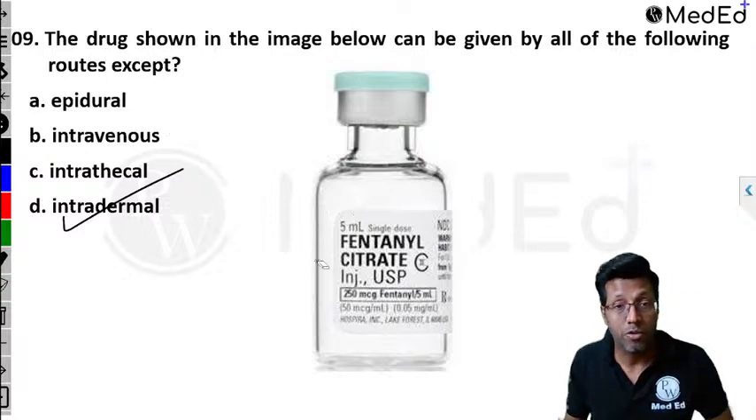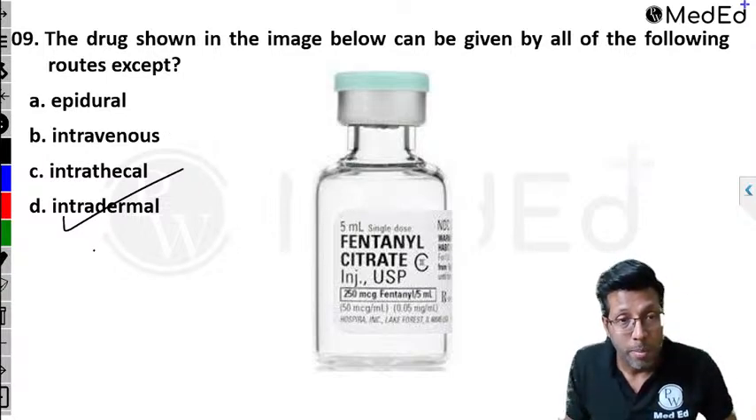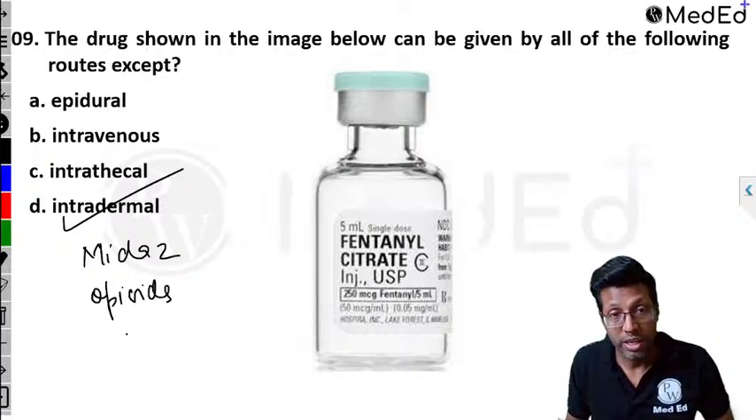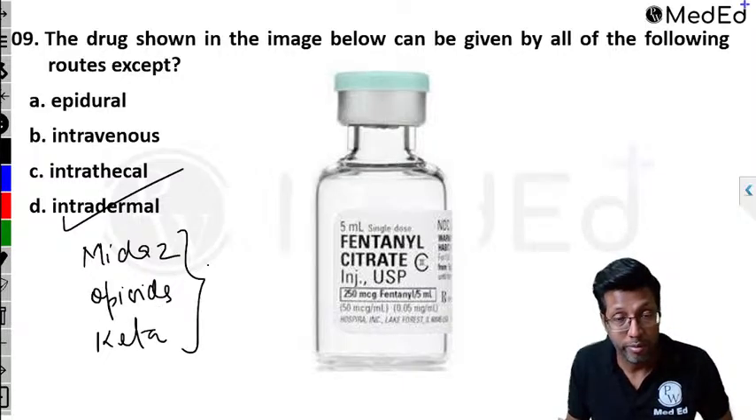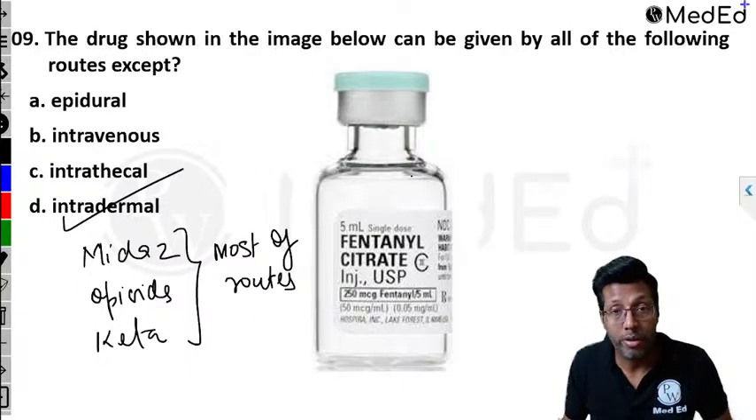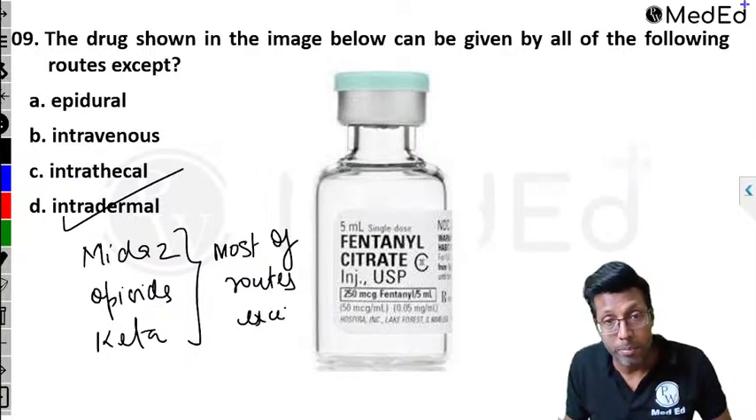Remember, there are 3 drugs from anesthesia that can be given by almost all routes: benzodiazepines, like midazolam, opioids, and ketamine. These 3 drugs can be given by most of the routes, except, and 2 of them will come in except: intradermal and subcutaneous.